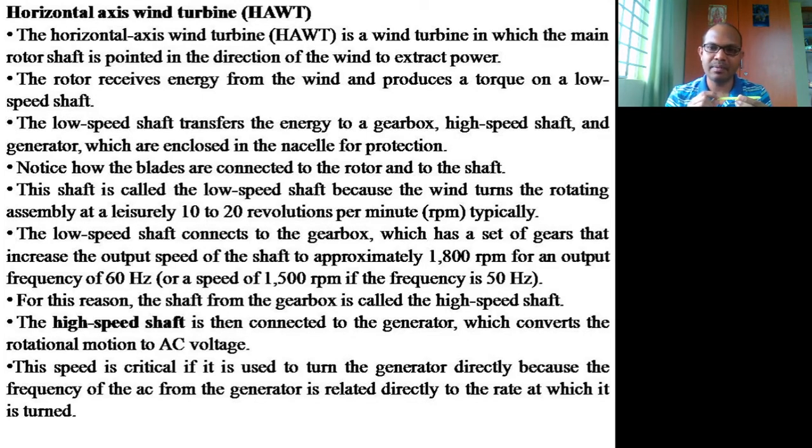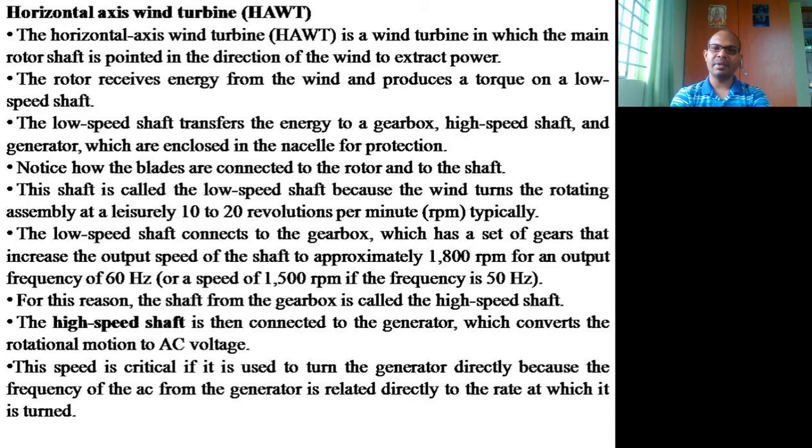The hub is the assembly of the blades. Is it clear? That shaft is also coupled with a number of gear systems. A low speed shaft transfers the energy to a gearbox, then a high speed shaft, and then a generator, which are enclosed in the nacelle for protection.